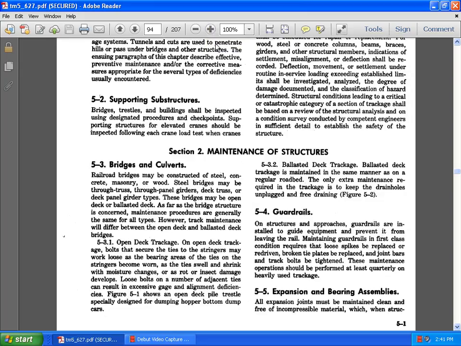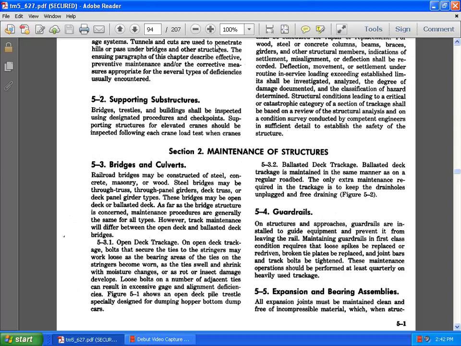5.4 Guardrails. On the structural approaches, guardrails are installed to guide equipment and prevent it from leaving the rail. Maintaining guardrails in first-class condition requires that loose spikes be replaced and redriven, broken ties be replaced, and joint bars and track bolts be tightened. The maintenance operation should be performed at least quarterly on heavily used trackage.